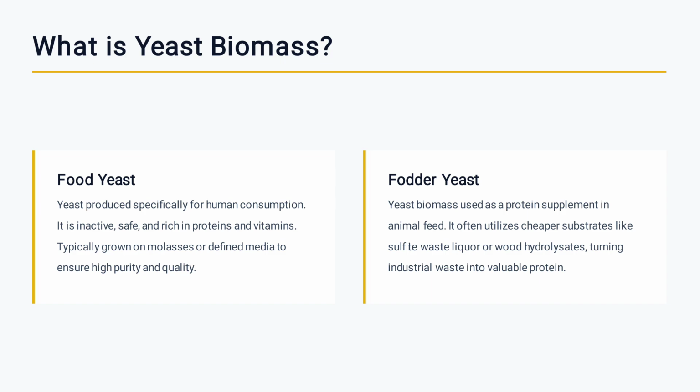Another one is fodder yeast. Yeast biomass used as a protein supplement in animal feeds. It often utilizes cheaper substrates like sulfite waste liquors or wood hydrolyzate, turning industrial waste into valuable proteins.